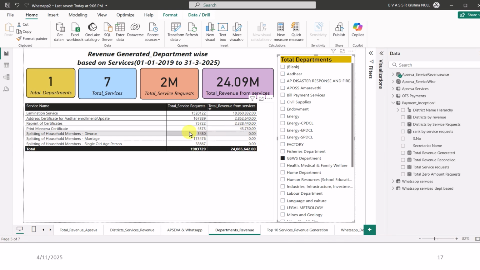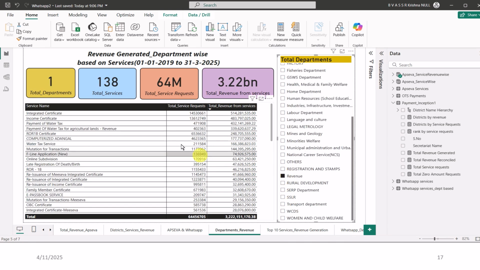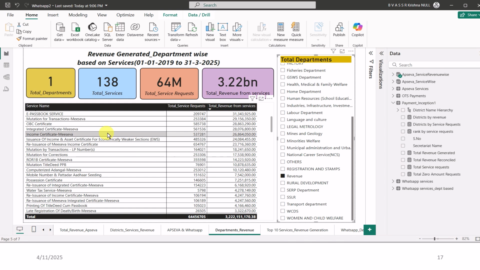It has zero amount for the service generated. Similarly, for the revenue department, we can see that there are around 138 different services, which means that it has the maximum amount of services available online for the public, for the citizen. As a result, the service requests are also huge, as we can see here, 64 million, and the revenue generated is also huge in the past 4